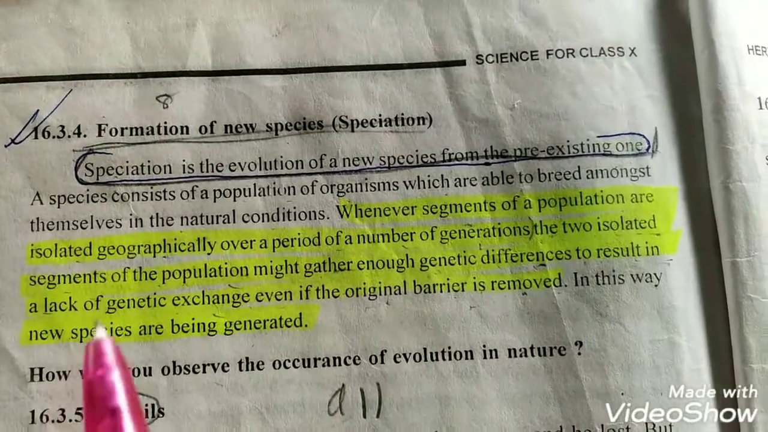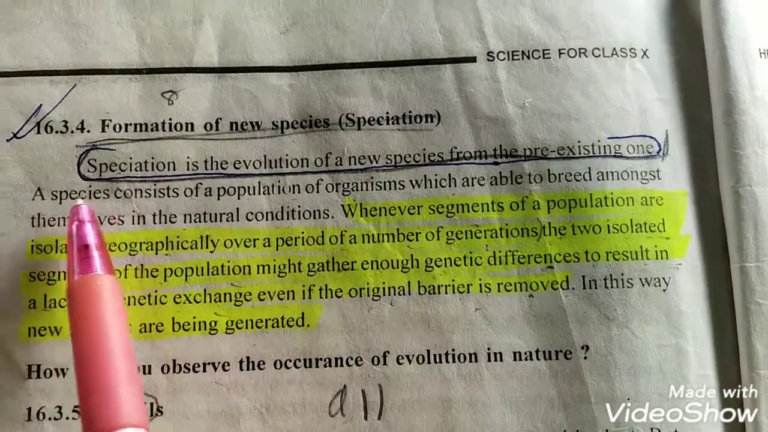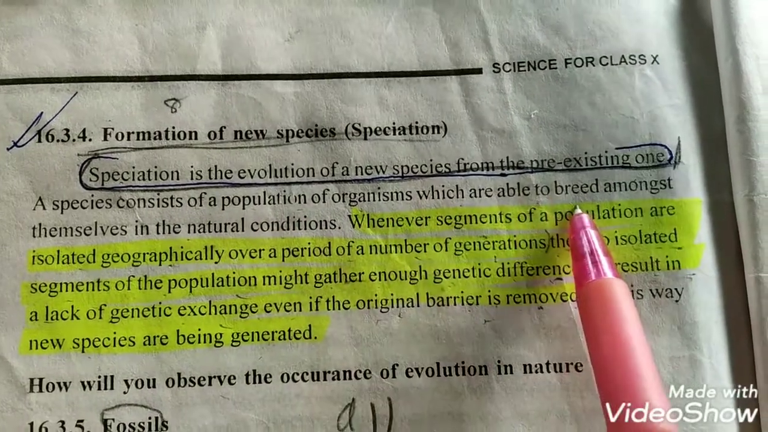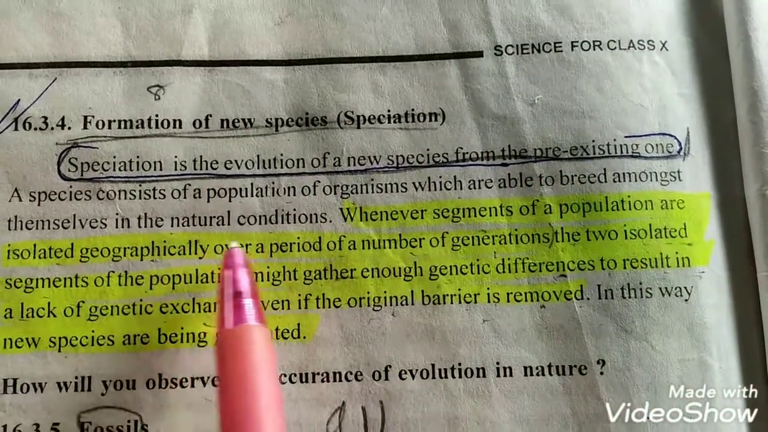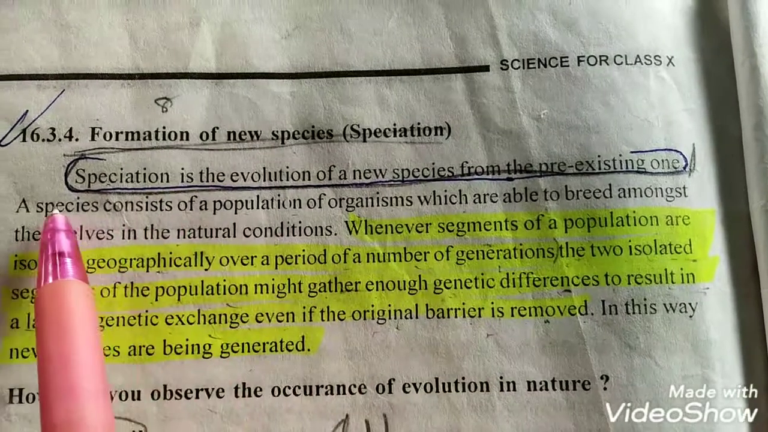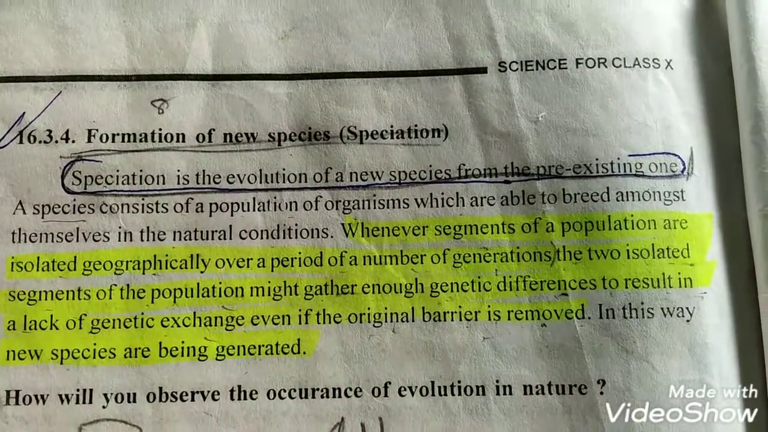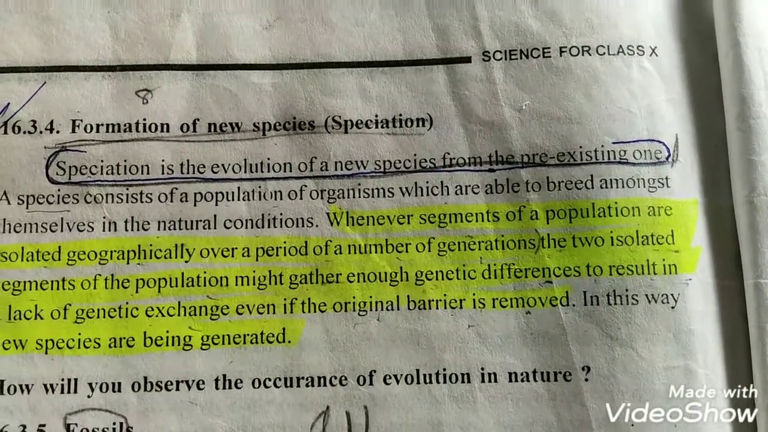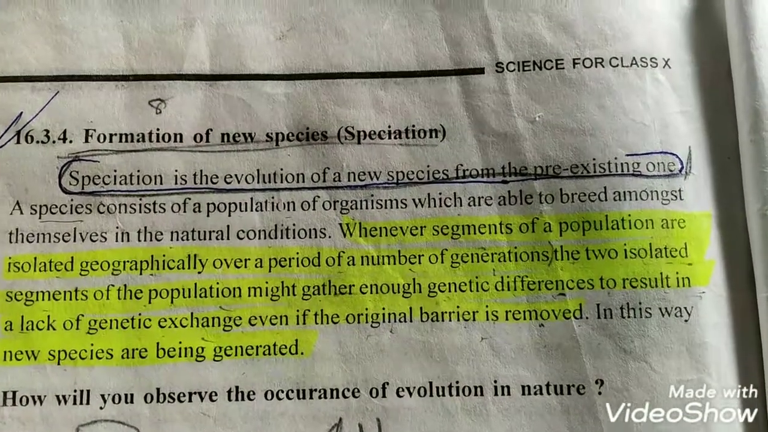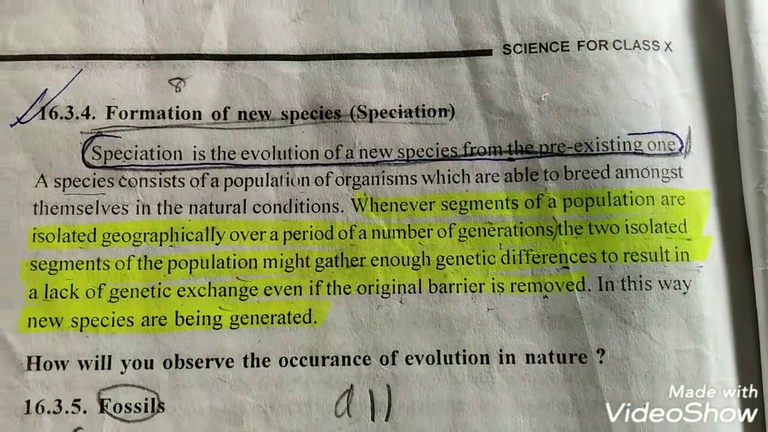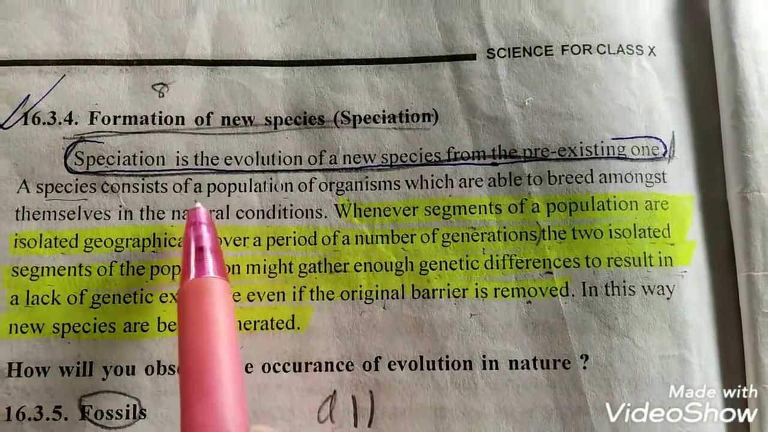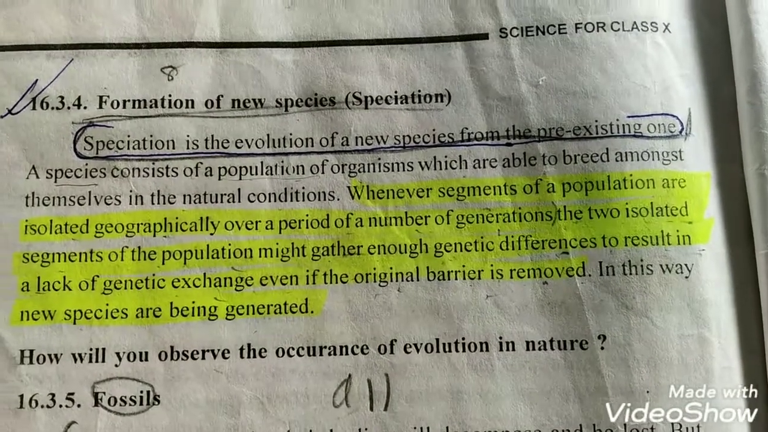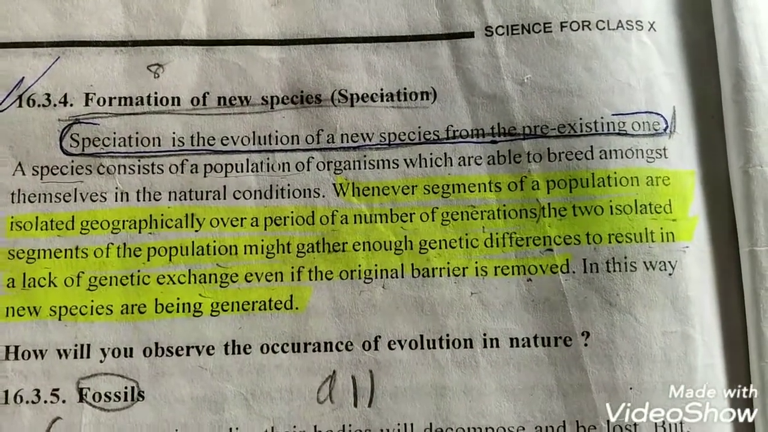A species consists of a population of organisms which are able to breed among themselves in natural conditions. So how can we define species? Species means when a group of the same kind are able to breed among themselves, they produce offspring, and this results in the formation of a set of the population of that particular species.